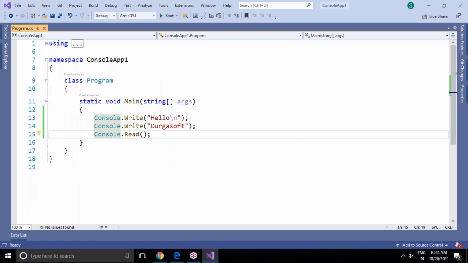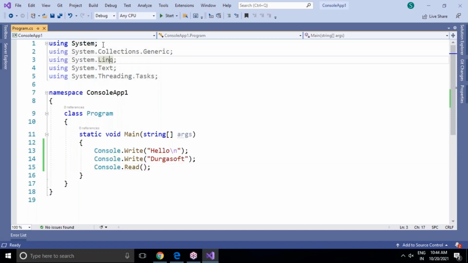But if I comment this, how to do this comment? Don't remove any statements, just comment it. Place the cursor on the line you want to comment. In the Visual Studio settings, you can see the option to comment out selected lines. Or you can use the shortcut Control plus E comma C. Then you can see it is commented. Or else you can use a double slash before the line.